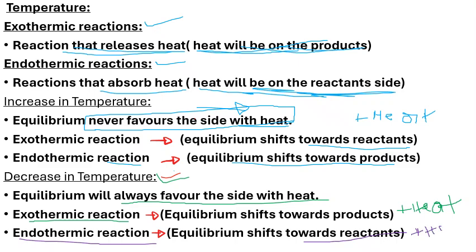Okay guys, it's as simple as that. That's how you know the equilibrium shift, so that it can be easy for you to now go and explain, because the most difficult part is knowing which side the equilibrium will shift to. Now it will be easy to explain once you know the equilibrium shift.